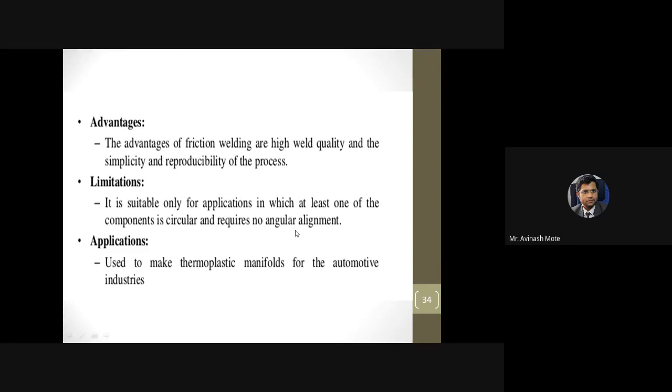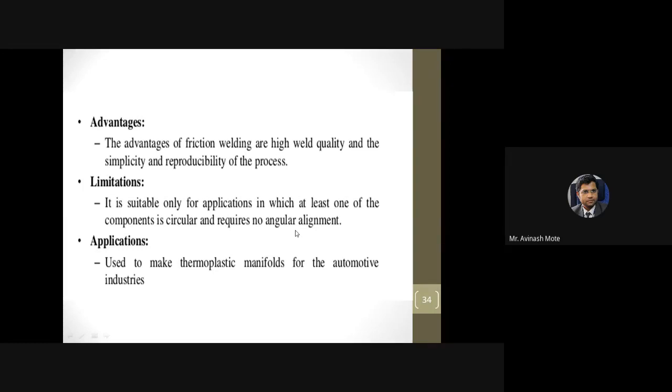But in that case, see what is happening in case of a circular or cylindrical part. A similar kind of rotation is possible at all places. In case of square parts, it has edges, so the welding cannot be ensured at those edges. It will happen at the center and around that centralized area, but at the edges it is quite difficult to maintain that joining.